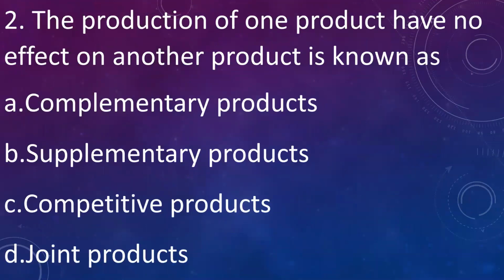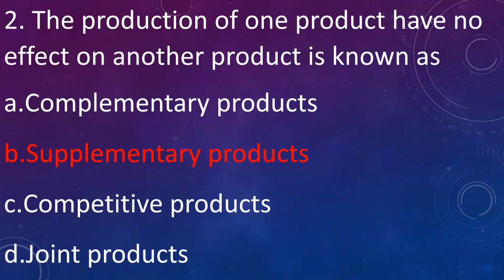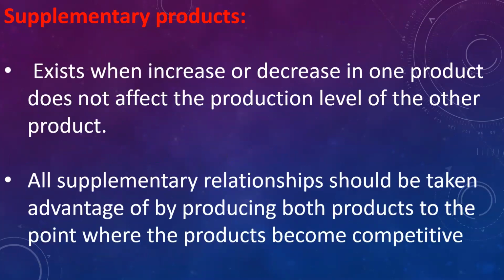Then, the production of one product has no effect on another product is known as: A. Complementary products, B. Supplementary products, C. Competitive products, D. Joint products. Answer is supplementary products. When there is no effect of one product on the other product, then it is called as supplementary products. It exists when increase or decrease in one product does not affect the production level of the other product.